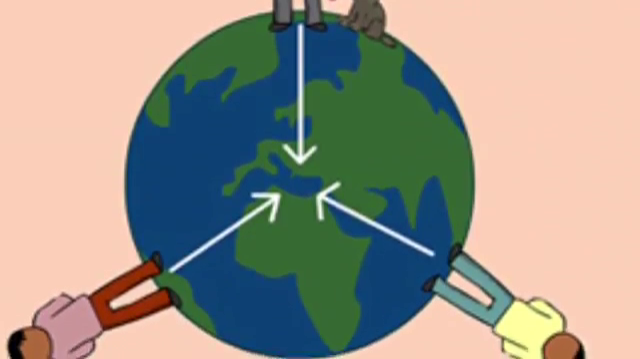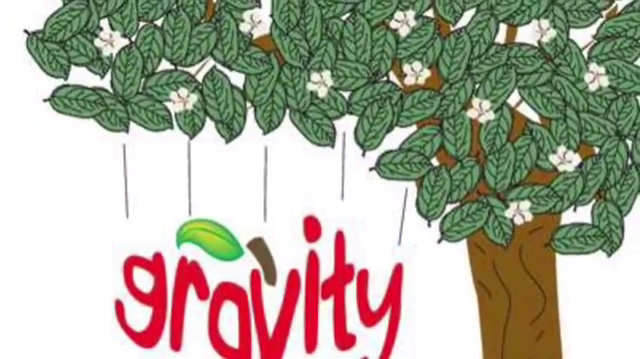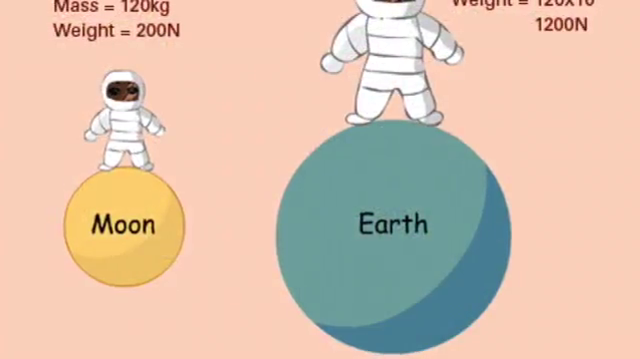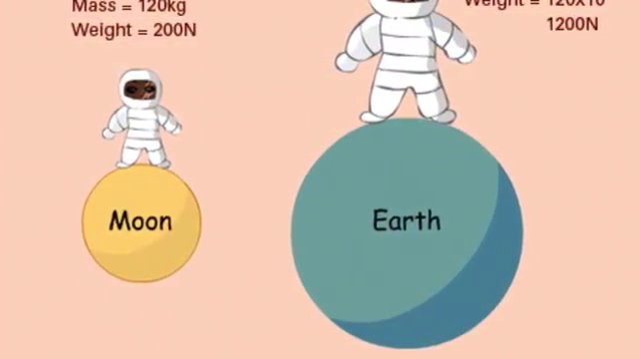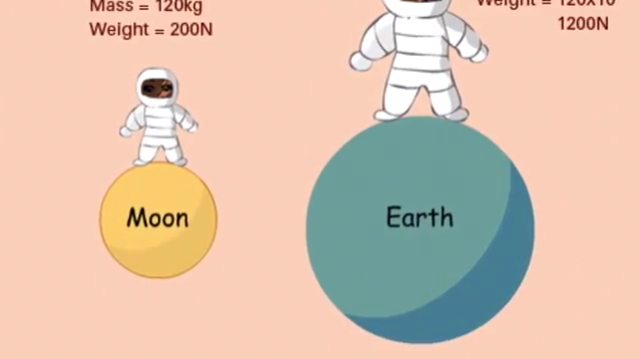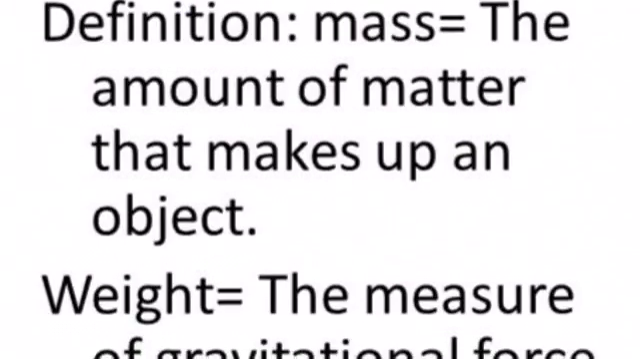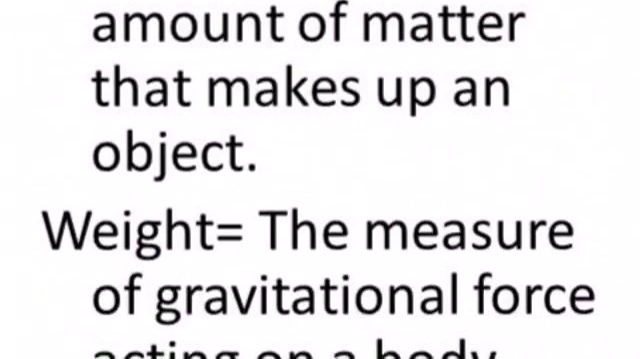An example of gravity is an apple falling from an apple tree. Gravity causes objects with mass to fall to the ground. Some people might confuse mass and weight together. Well, mass and weight are two different things. Mass is the amount of matter an object contains. Weight is the measure of gravity on an object.